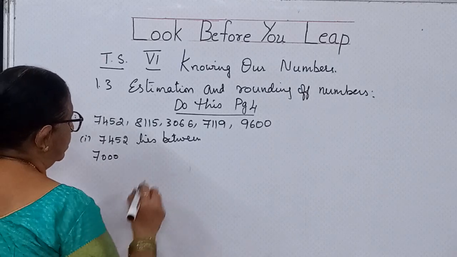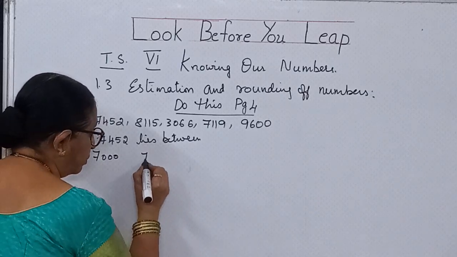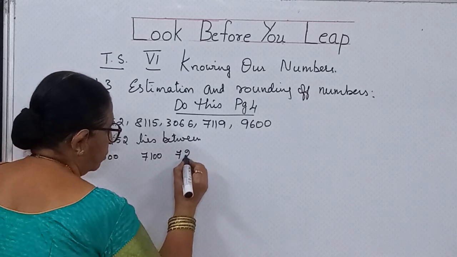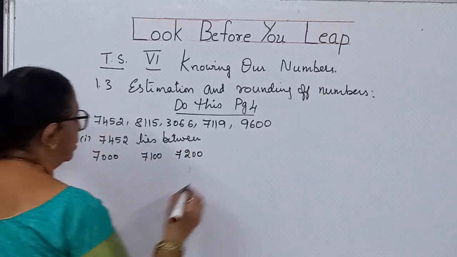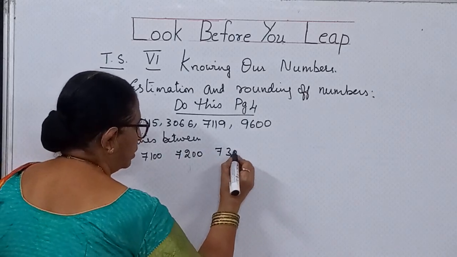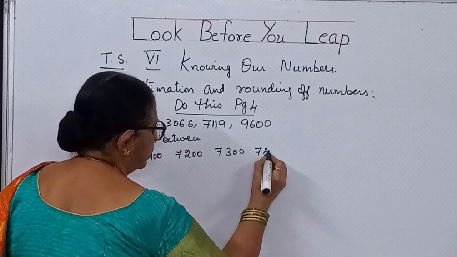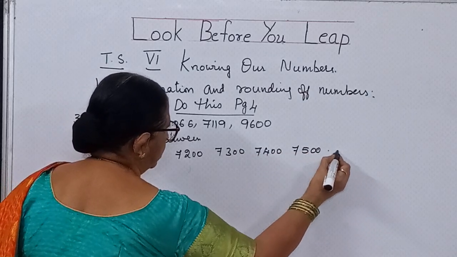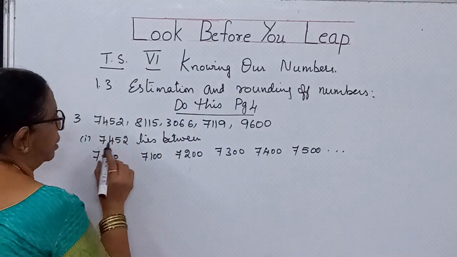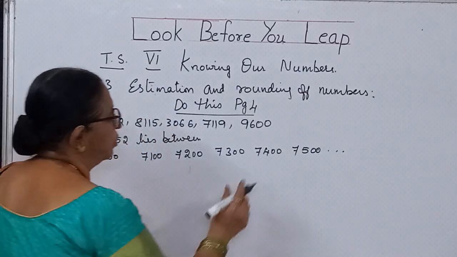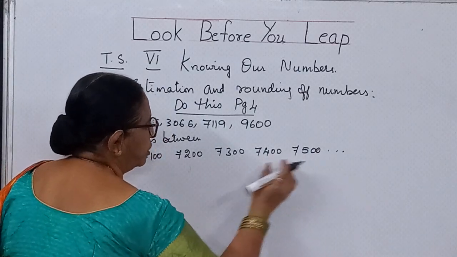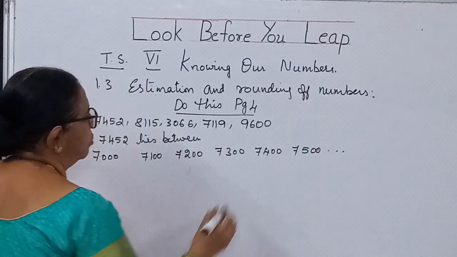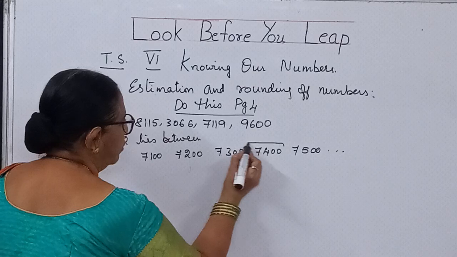Now hundreds only we have to take: 7,100, 7,200, 7,300, 7,400, 7,500, it goes on. The problem is 7,452. 452 is in between 7,400 and 7,500.